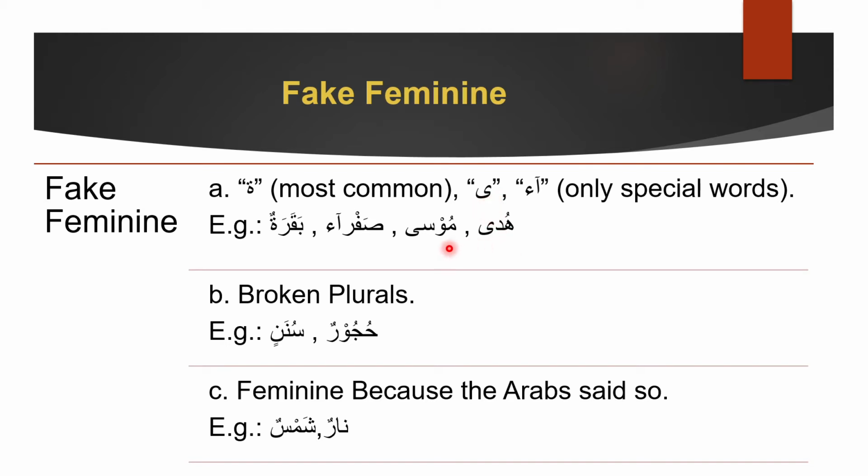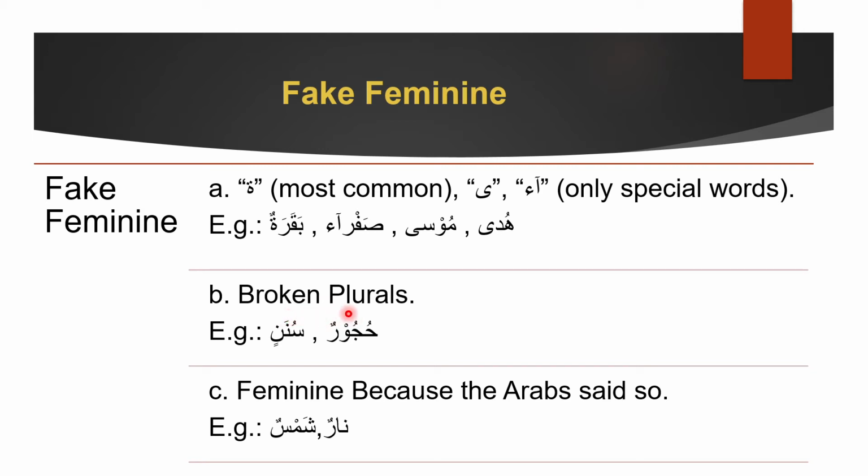Okay, that's why I put these two here so you can understand. Next is broken plurals. We learned in the previous lecture that broken plurals are treated like singular and feminine. Non-human broken plurals, and at times human broken plurals, can also be treated as singular feminine. They are feminine. They are fake feminine. Now we are just echoing the same concept.